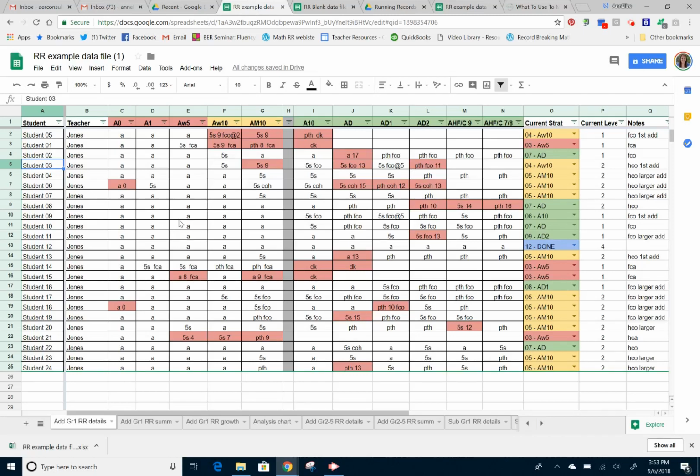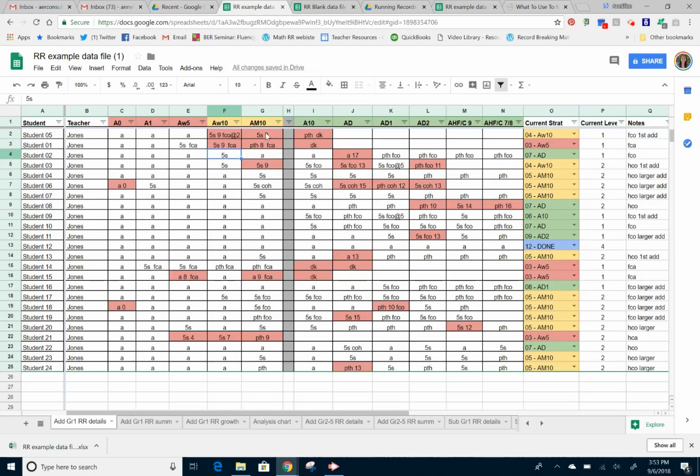Now, I've not figured out a way to program exactly the details that I put in here, because these are what the kids said and did during the interview. So I hand entered the A's for automatic and the 5 seconds. I also color coded this. What I did is I went to, if I click on that box, you can go to this button right here, which is the fill color. And I just chose to have it to be this particular color shade of red. But I physically did all those things for these first columns.